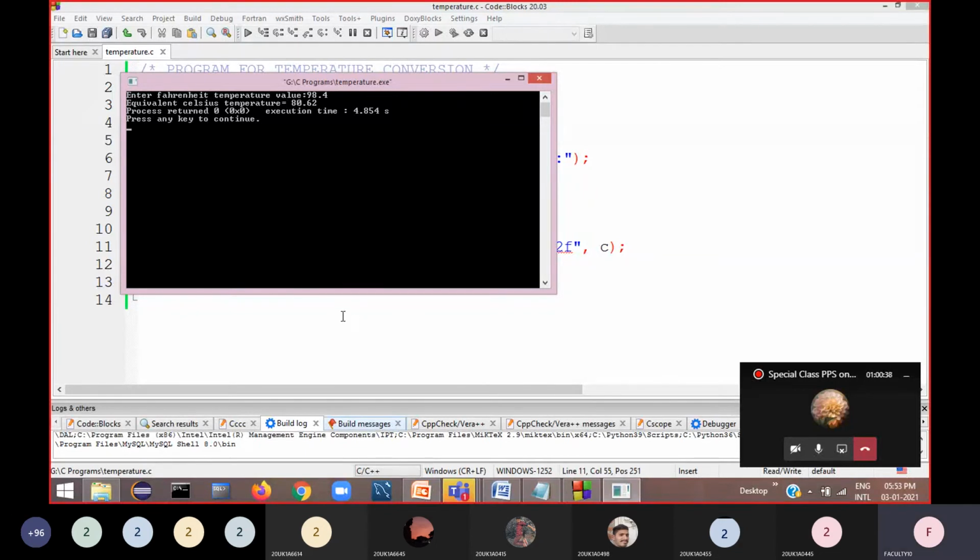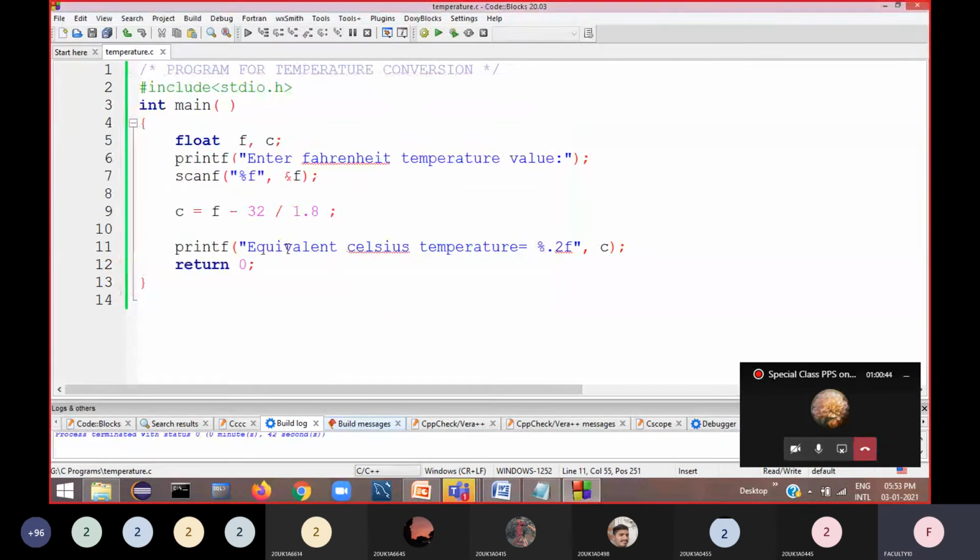That means you have committed some mistake in the program. What is the mistake you committed? You should understand. If you know how the computer calculates, then you can understand. In mathematics, you know the BODMAS rule. First brackets, then order, that means exponentiation. Then division, multiplication, addition, subtraction. First multiplication and division will be calculated, then addition and subtraction.